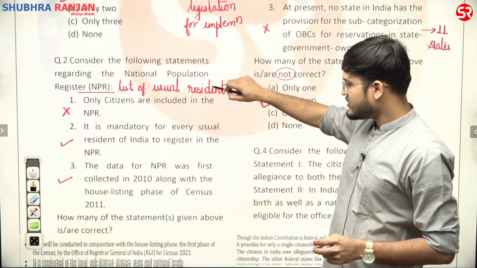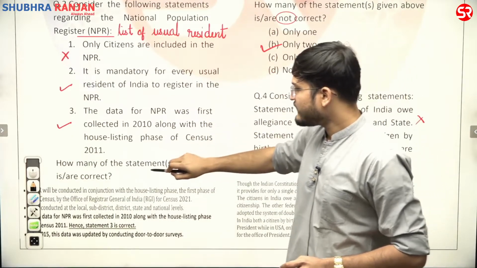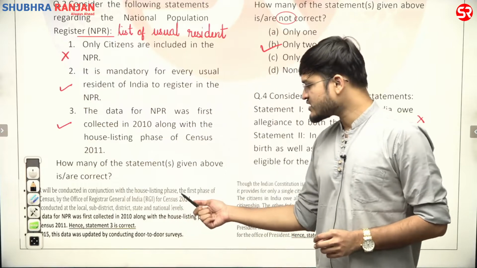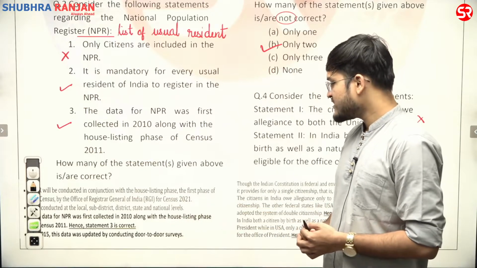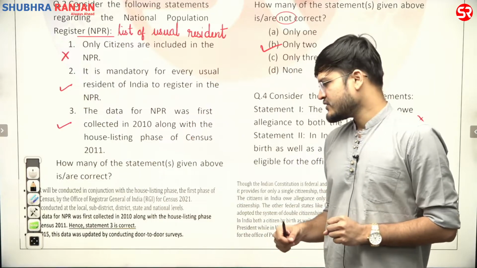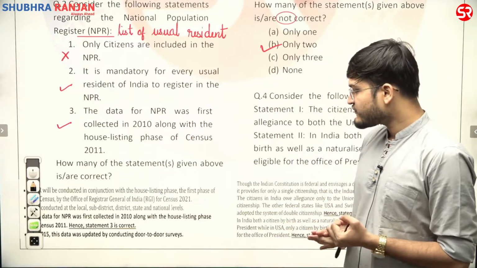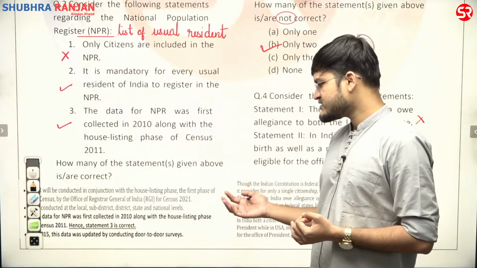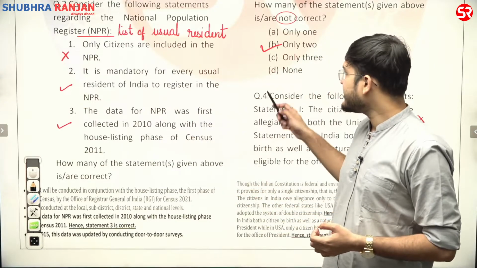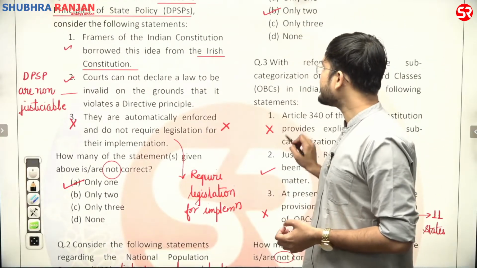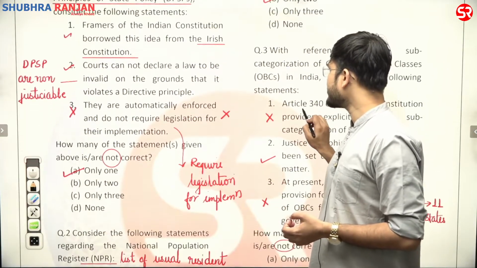Here, if you see, you'll find that NPR will be conducted in conjunction with the house listing phase, the first phase of census, by the Office of Registrar General of India. The data for NPR was first collected in 2010 along with the house listing phase in the census 2011. And then data are updated on a regular basis. Now let us see question number 3 also.